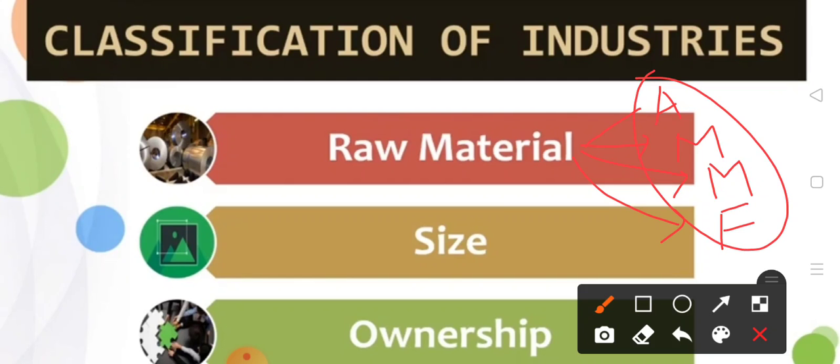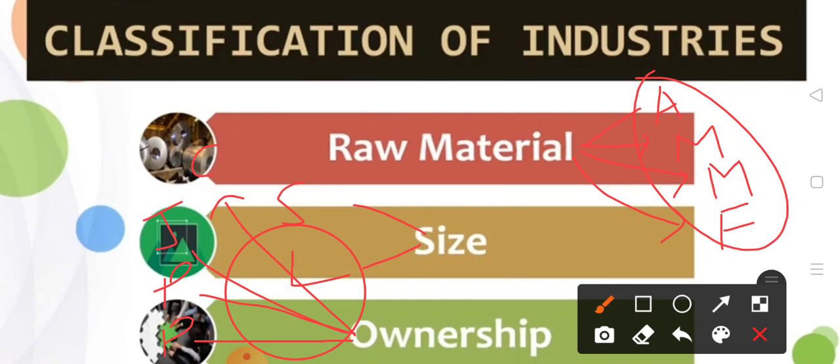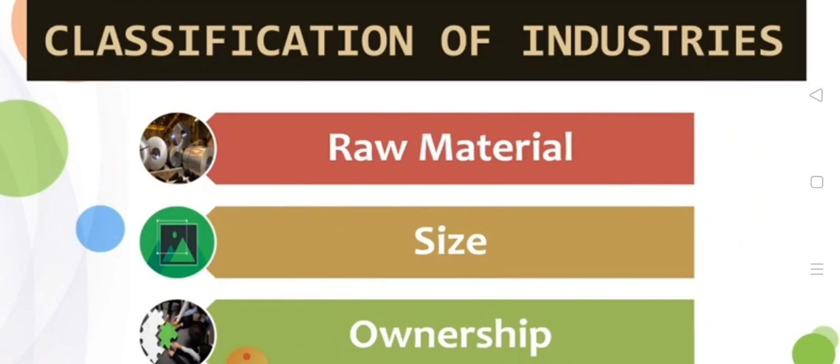On the basis of size, it is divided in two categories, that is small scale industry and large scale industries. Same as this, on the basis of ownership, these are also categorized in four parts, that is public, then private, then joint, and last one is corporate. Fine. So now we are discussing about it.